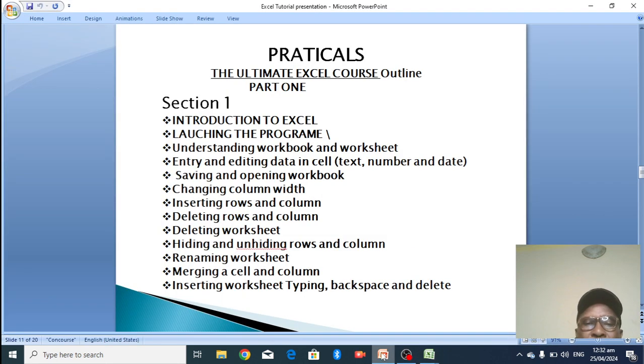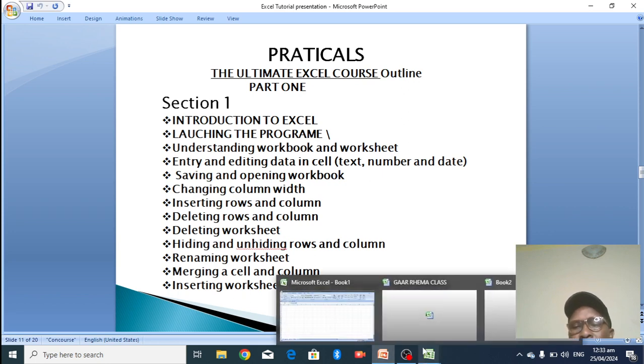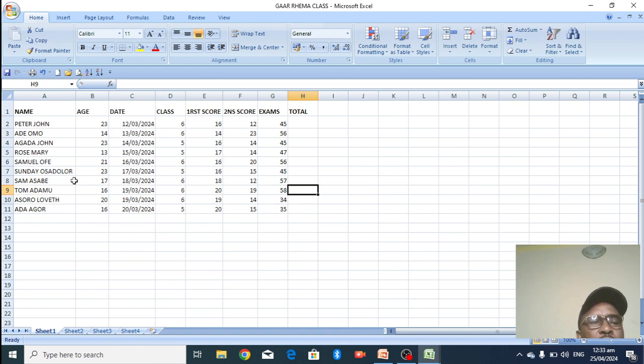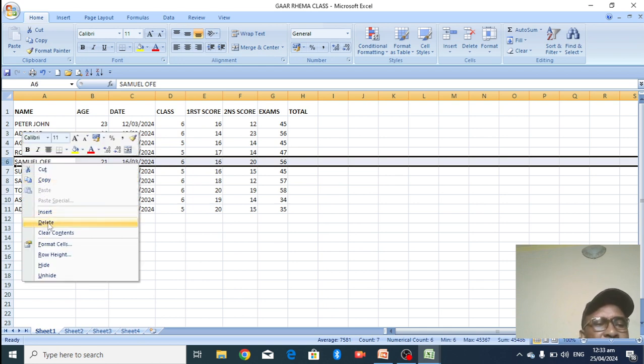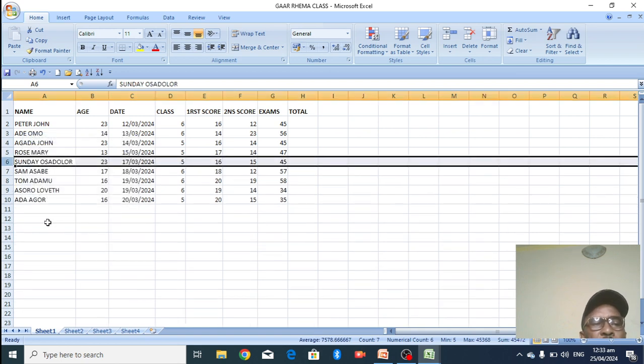Now the next thing we'll look at again is deleting row and column. Go back to where we were, our class template. We have just observed that this person, Samuel Ofe, is not supposed to be here. It's a mistaken identity, so this person ought not to be here. Let me remove it. You right click and say delete. You delete the person. Wow, automatically it has gone.